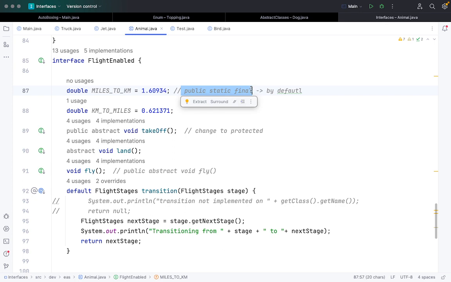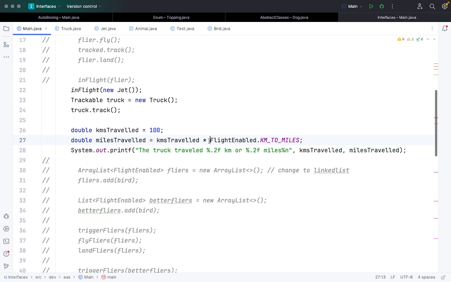If I have to access these values using interfaces, I can do it the way I did in the enum part, where I call the particular enum name, dot, the particular constant name. Similarly, this is the interface name, dot, the constant value name. So if I have to access a particular constant value, I put the interface name, dot, the constant variable name.